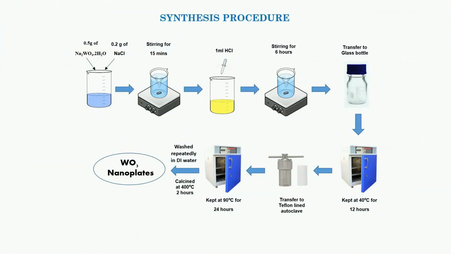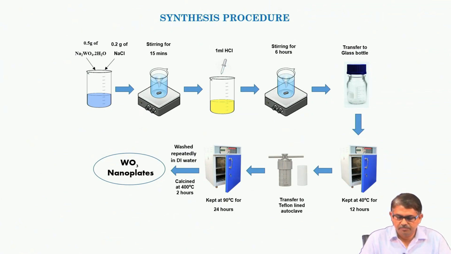So, this is the synthesis procedure we have adopted. We have used Na2WO4 dihydrate and NaCl. We mix them in DI water. We have stirred around 15 minutes to make it a transparent solution, and then we have added around 1 milliliter of HCl drop by drop, then stirred it for around 6 hours in a magnetic stirrer. Then we transferred this solution in an oven at around 40 degrees centigrade. We have kept it for 12 hours.